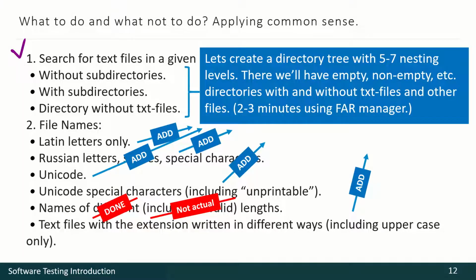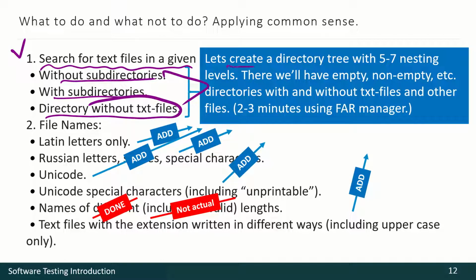The first paragraph is about searching for text files, and it's good in directories with subdirectories, without subdirectories, in directory without text files. Okay, that's okay. So let's create a directory tree with several nesting levels. And some directories will be empty, some non-empty, and we may have directories with and without files, and it only takes several minutes using something like FAR Manager or any other good file manager.